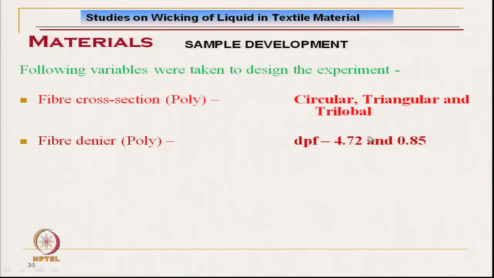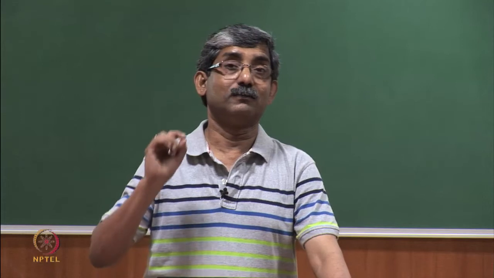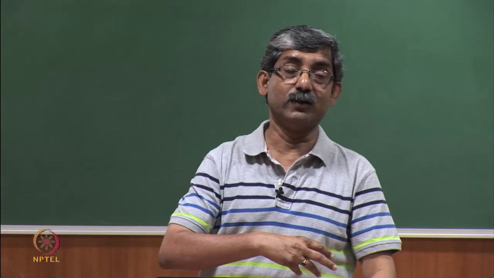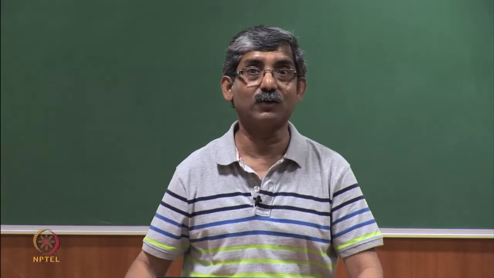One is the higher, normal denier of 4.72, and these are filaments; the circular, triangular and trilobal filaments are of 4.72 denier, and the circular polyester is of 0.85 denier, very fine. We tried to understand the effect of fiber diameter, that is micro denier, and the shape factor on the liquid transmission characteristics, that means the effect on the contact angle, how the contact angle is changing.